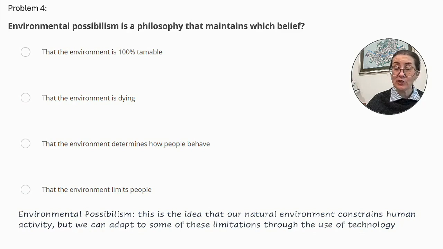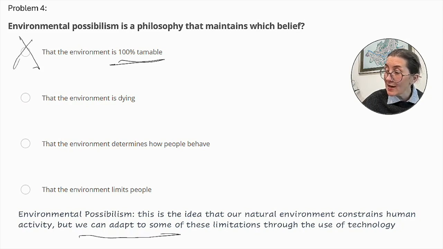So let's go through each of these again. That the environment is 100% tameable. That is not the correct answer because we can adapt to some of these limitations. So not that, some is not 100%. That the environment is dying, that has nothing to do with environmental possibilism. Next, that the environment determines how people behave.